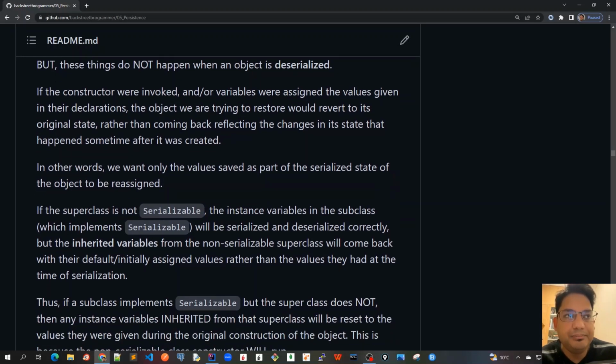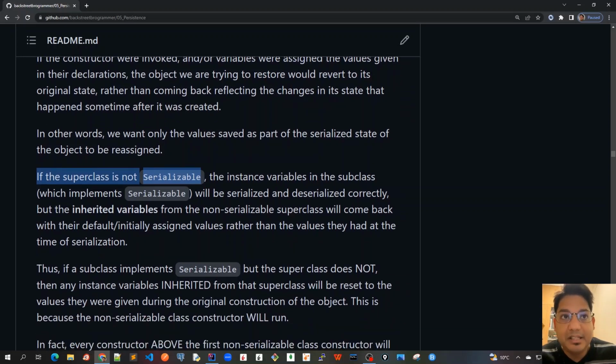So what happens is, if the superclass is not serializable, the instance variables in the subclass, which implements serializable, will be serialized and deserialized correctly, without calling any constructor or anything. But the inherited values, guys, this is a very important part: only the inherited variables from the non-serializable superclass will come back with their default initially assigned values, rather than the values they had at the time of serialization.